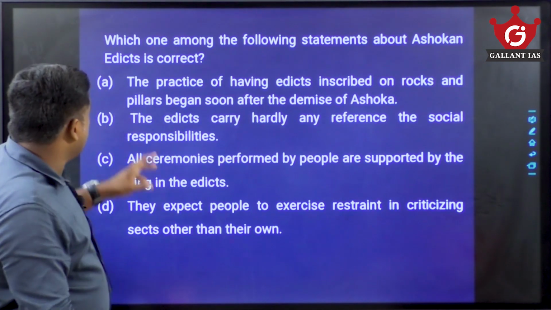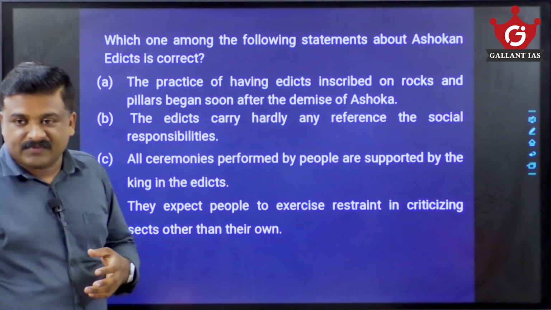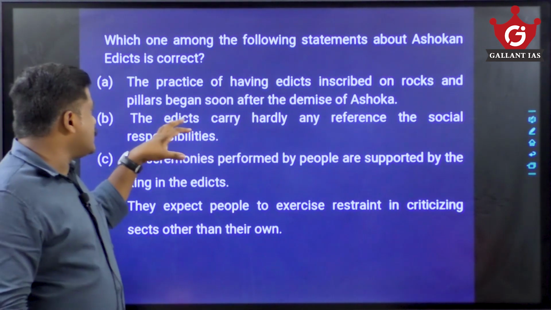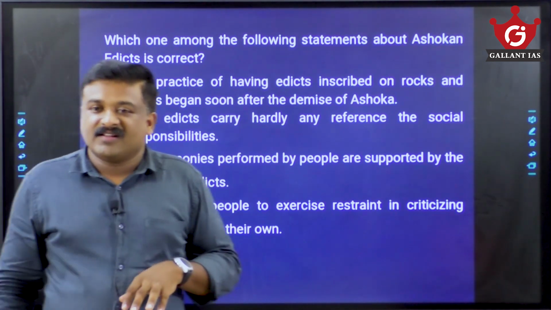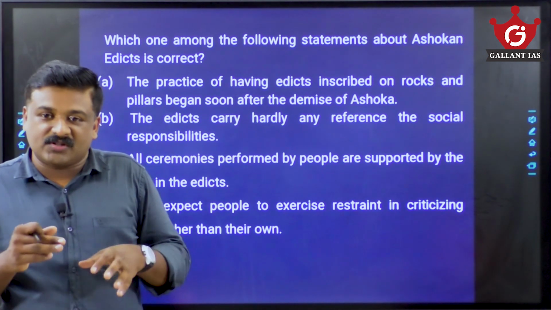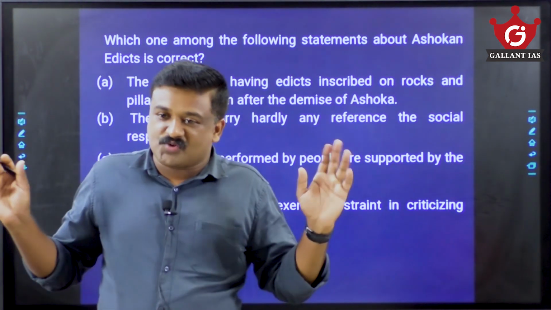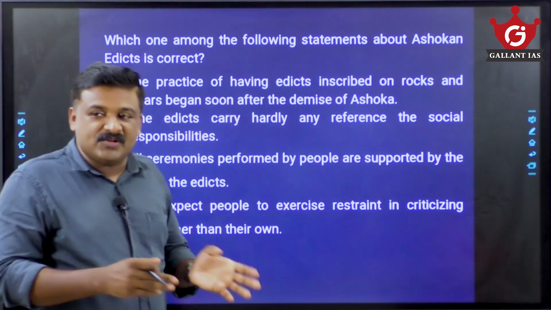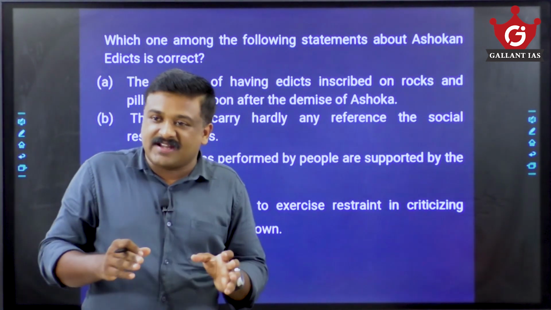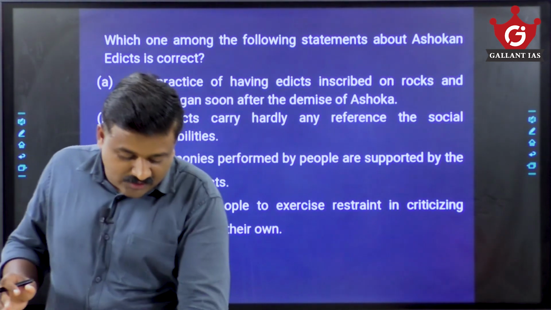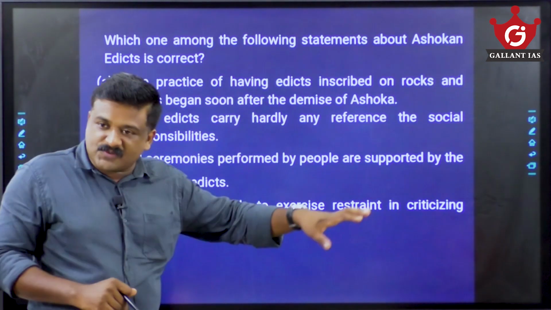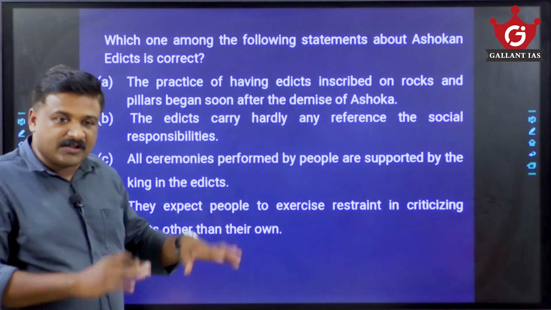Now this is something regarding Ashokan edicts, which you already studied. The practice of having edicts inscribed on rocks and pillars began soon after the demise of Ashoka. No, when Ashoka was alive, he started this practice. After embracing Buddhism and adopting the Dhamma, he started this practice. Yes, it's a kind of administrative tool. When he gave up war for peace, he wanted to maintain smooth administration. So you see this is not after the demise of Ashoka. When he was very much alive, he started this practice.